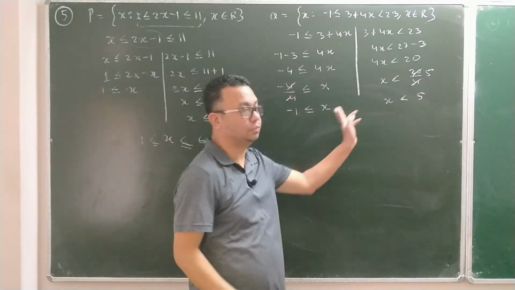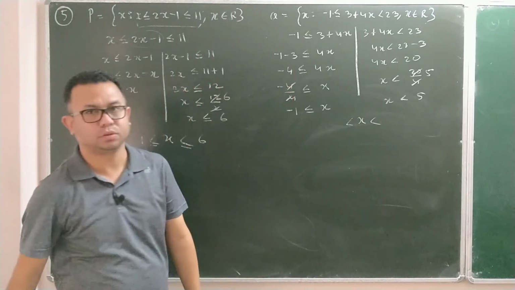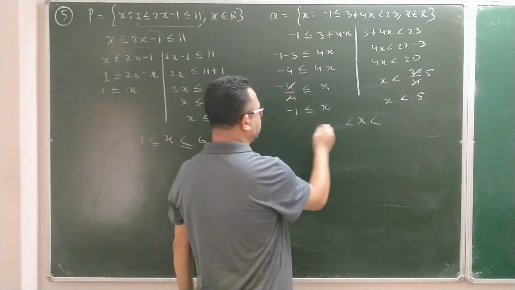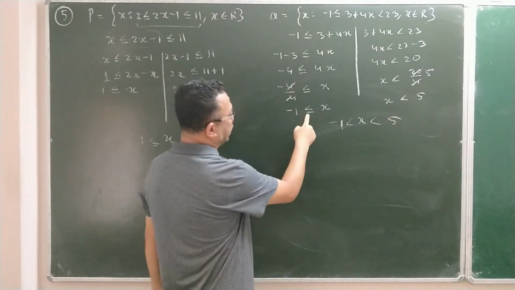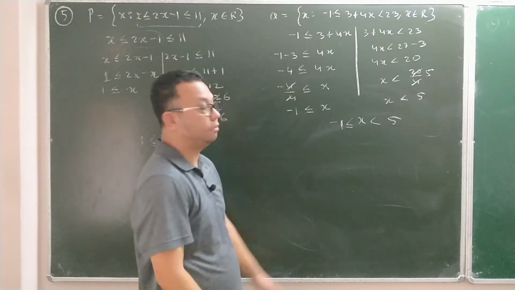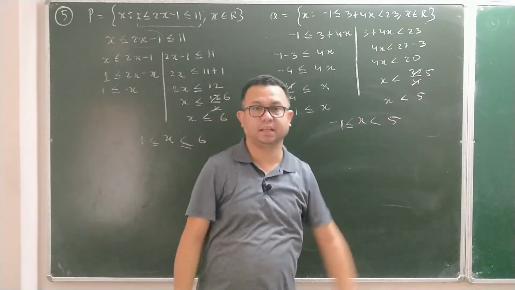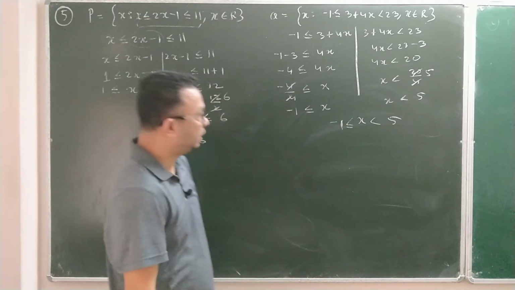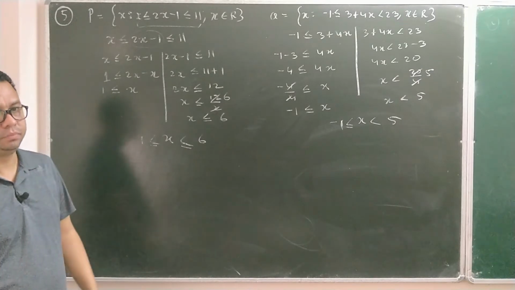Now if I connect these two, then here I'll write x, arrow, I'll make it face both towards the left side. Then minus 1 is a smaller answer, so I'll write on the left side. 5 is a bigger answer, I'll write on the right side. Minus 1 has an equal to sign, so I'll put an equal to sign here. So then we can now say that x is greater than or equal to minus 1, but it is less than 5. Then I have solved both P as well as Q.